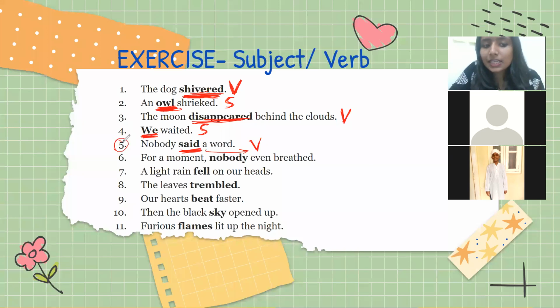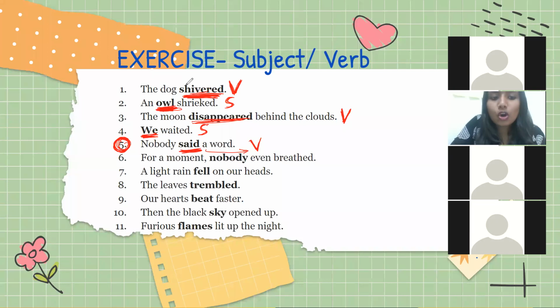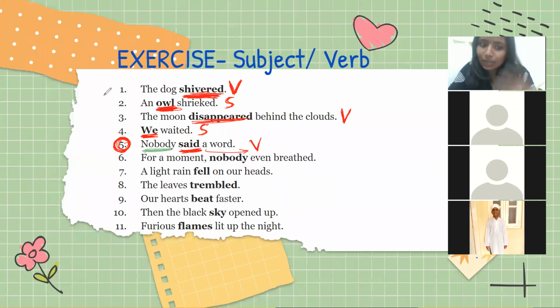So in this sentence, what will be the subject, guys? Ma'am, nobody. Nobody is the subject. Perfect. Amazing. Nobody means no one. But nobody is the subject here because they are addressing all those people who are not there. So nobody said a word. No one said anything, so they are talking about nobody, so that is the subject. Very good. Okay, next one, sixth one. For a moment, nobody even breathed. Nobody again is subject or verb?